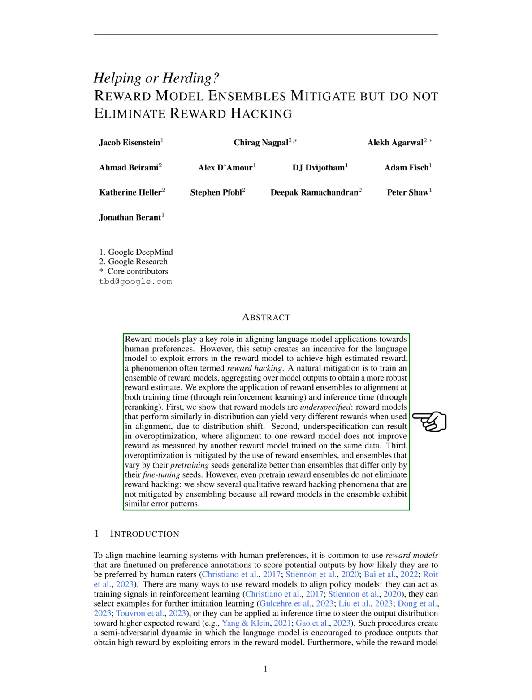However, this process creates a somewhat adversarial dynamic. The language model is encouraged to produce outputs that get high rewards by taking advantage of errors in the reward model. This is because while the reward model is trained on a fixed set of human preference data, the alignment process changes the distribution of its inputs, increasing the likelihood of such errors. This situation, where the policy language model takes advantage of reward model errors, is often referred to as reward hacking, reward gaming, or reward over-optimization.